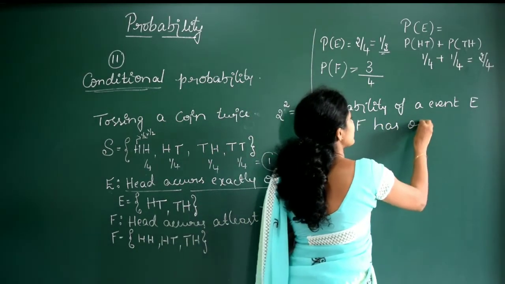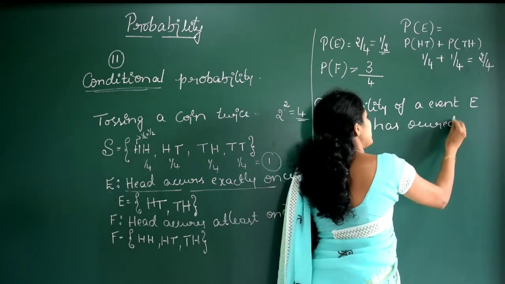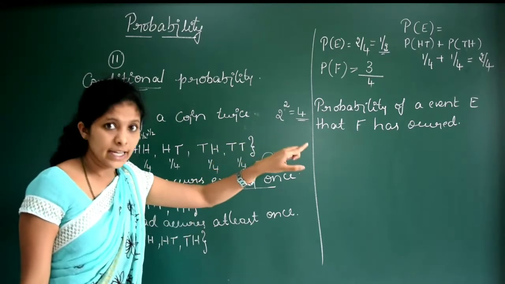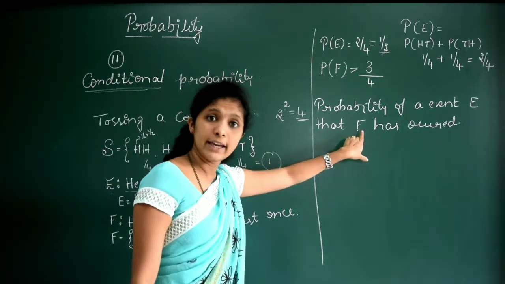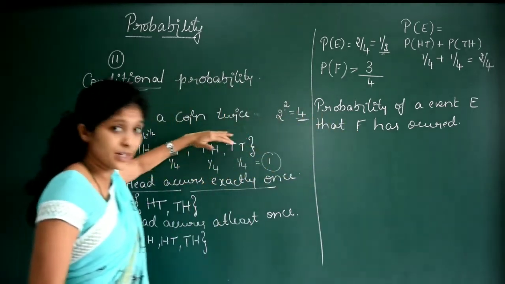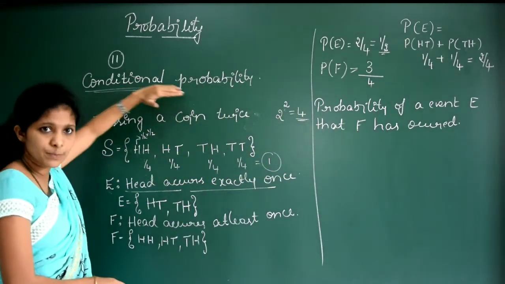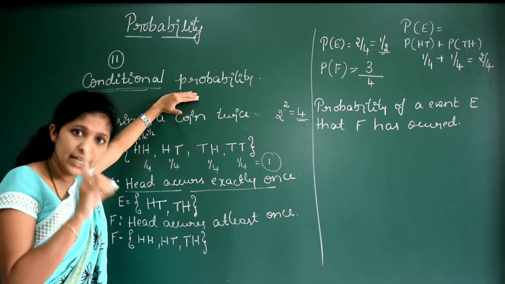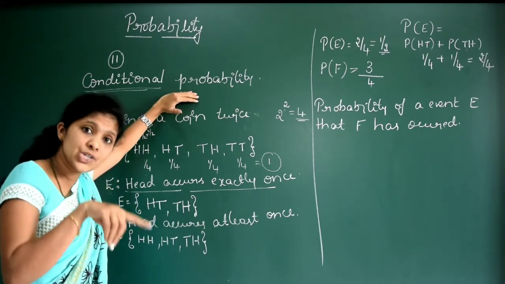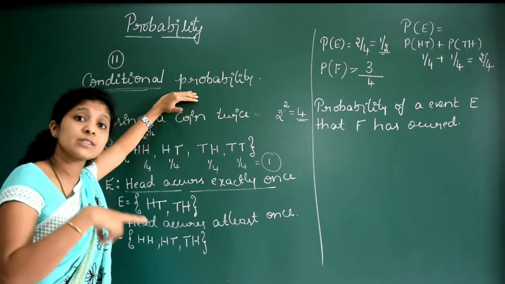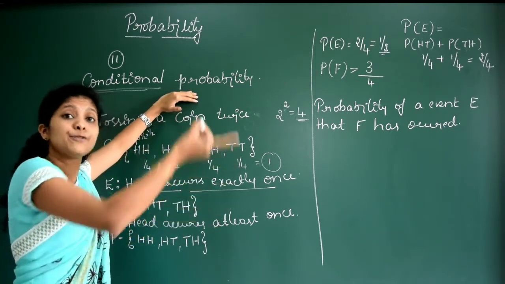Is it clear? This is called the conditional probability. You are finding the probability of an event E with respect to F, where F has already occurred. Conditional probability is finding the probability of one event, but one condition is given, that another event has already occurred. Based on that you are finding the probability for E.